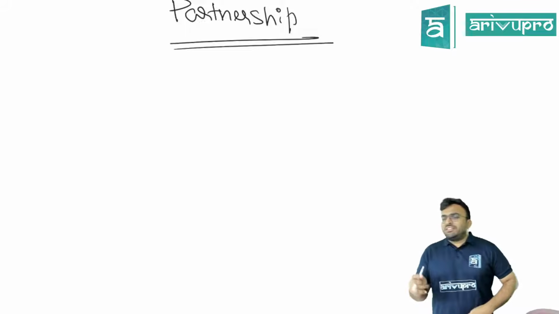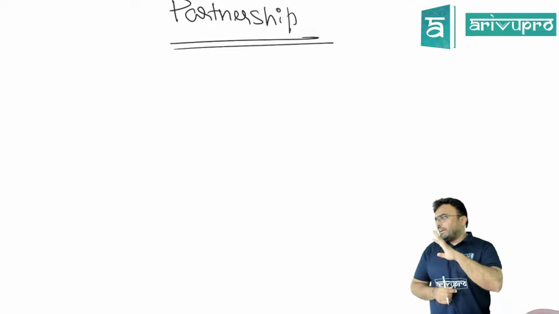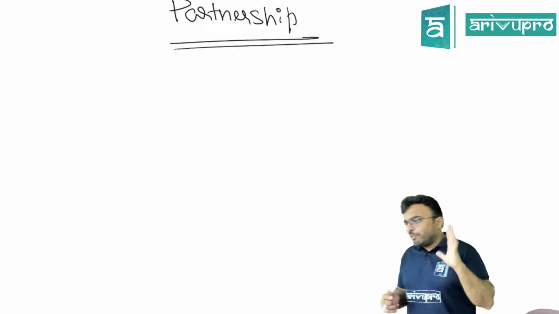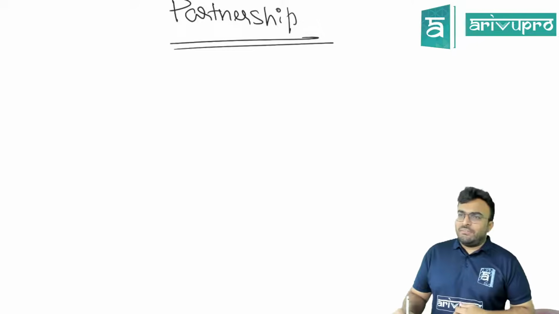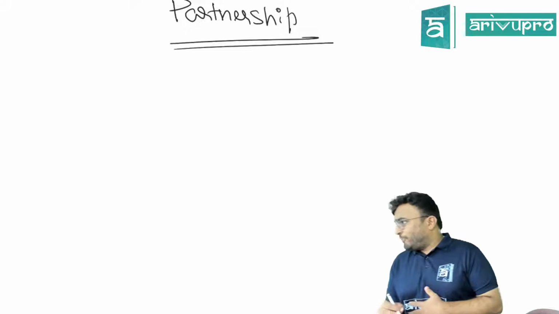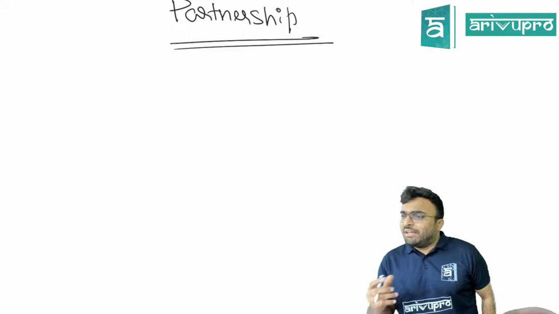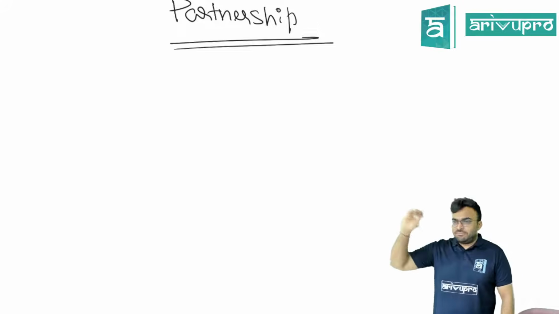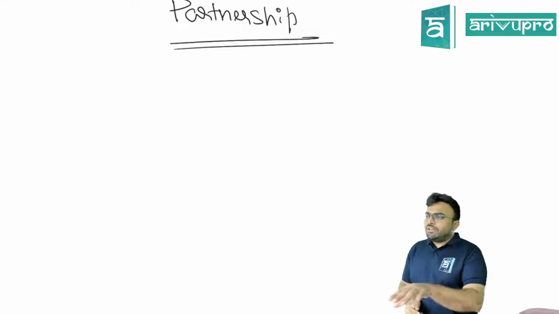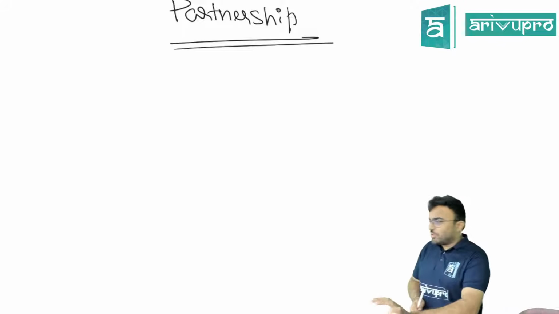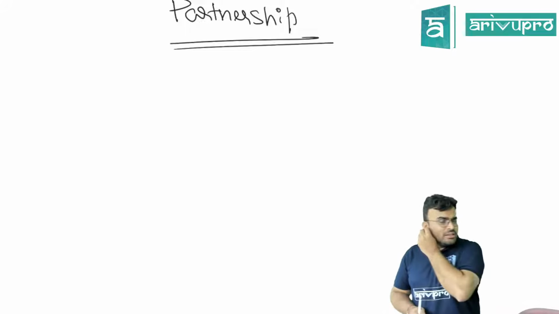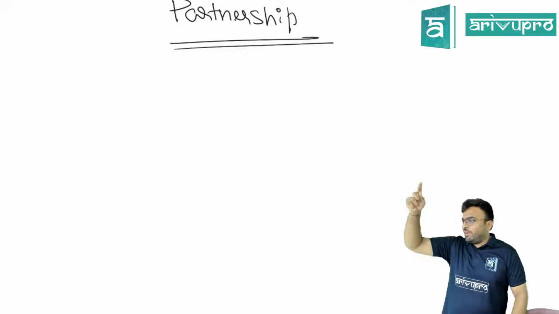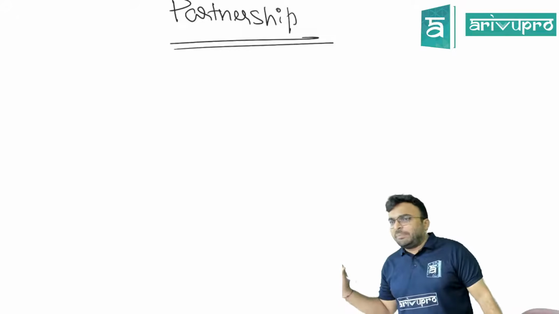Partnership. Understand, two or more people coming together for the purpose of earning profit only. That is the motive. Motive is profit. Clear? Now tell me one thing. We are in the basics or introduction of partnership. Once we finish the introduction part, then we will go into goodwill part and then we'll go into admission, retirement, death. Only goodwill is also asked in the exams, those questions are also there for 5 marks. Only the introduction part is not asked, but this introduction part will be required in all the other places where we are going to study partnership.